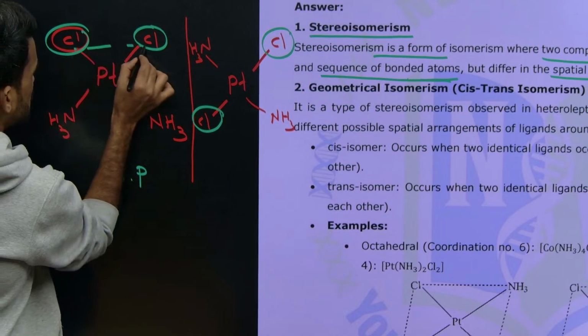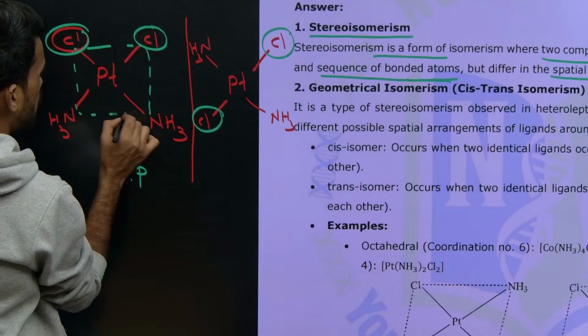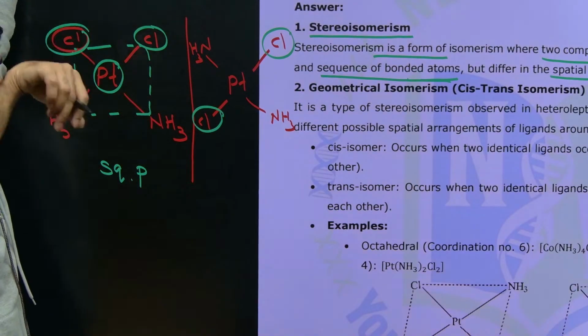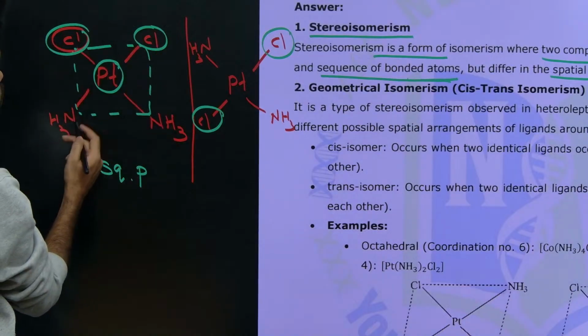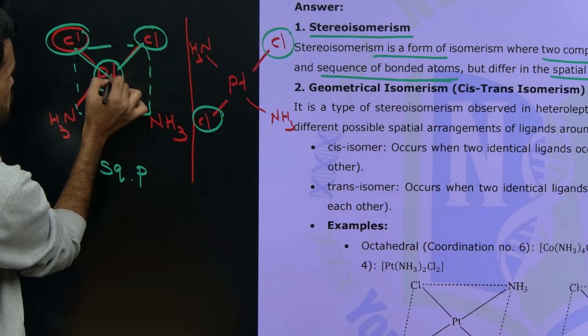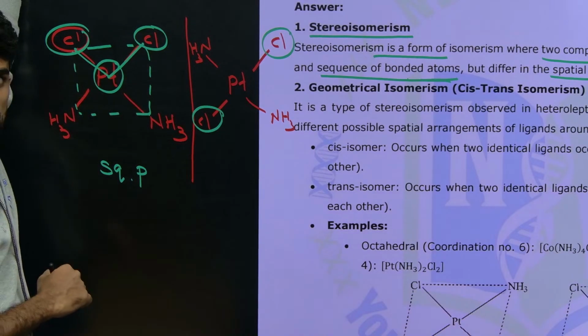It means just like a square, you just imagine you have a square, at the center of that square you have platinum, at all the corners of the square we have ligands. Okay, so now what is the angle between the two corners with respect to the central atom here in a square? It will be 90 degrees, no?